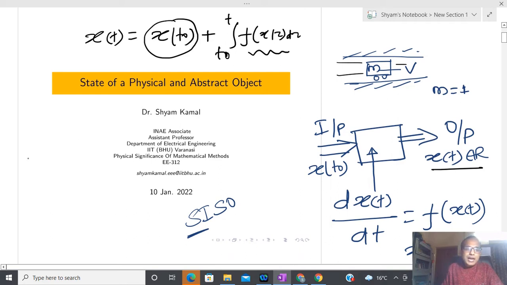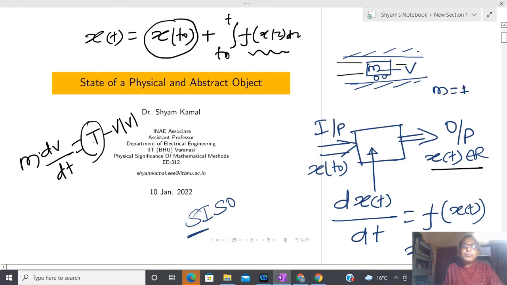In the previous class we have already seen that I can apply Newton's law, m dv/dt, and that is nothing but the thruster force T that I am applying, plus a drag force that is proportional to the velocity. In this particular underwater vehicle, suppose that at some moment you stop providing this thrust. Then this whole underwater vehicle is just governed by this differential equation, with v|v|. Here I have substituted m equal to 1.